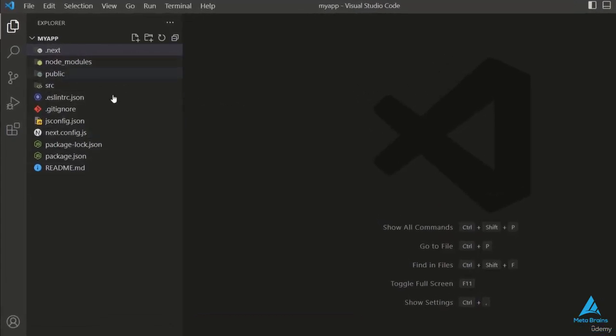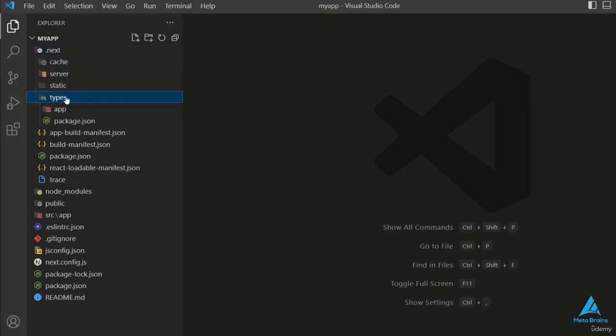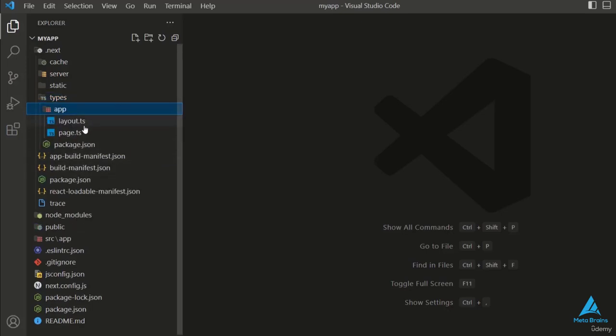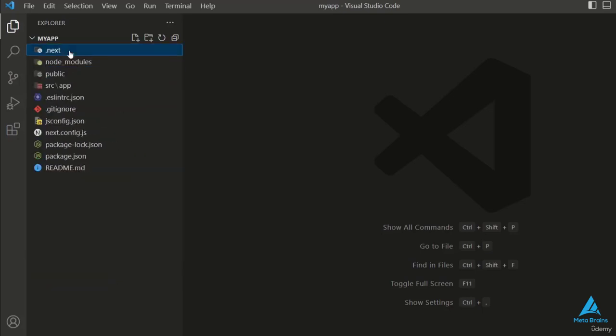First of all, there is a folder called .next, which contains subfolders like server, static, and type. Inside the type folder, there is a TypeScript file that can be accessed via TypeScript. Okay, so this folder contains the layout TypeScript, which can be used if you want to work on layout scripts. However, this folder is not very important. There is also a server folder.